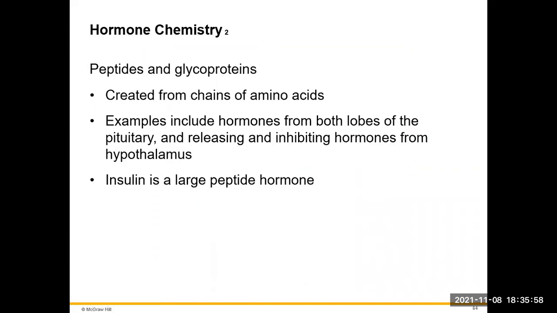Our peptides and glycoproteins are going to be created from chains of amino acids. These hormones are going to come from both lobes of the pituitary gland. We've got our releasing and our inhibiting hormones from the hypothalamus. Insulin is also a large peptide hormone.